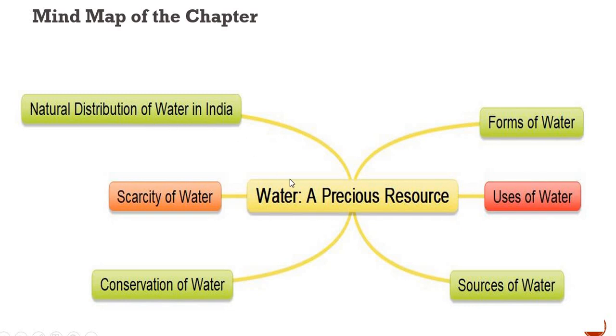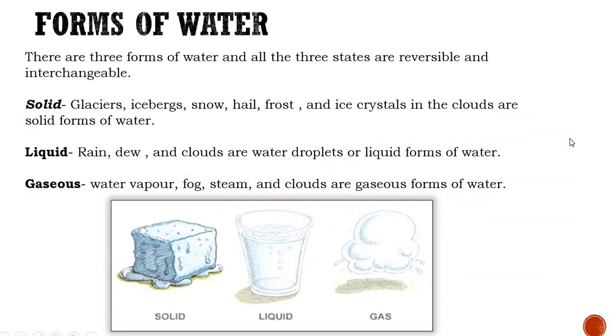In class 6 also you have studied this chapter on water, where you studied the diagrammatic representation of water availability on earth. You have even studied dams, conservation of water, and uses of water, and this chapter also deals with that. Let's start this chapter. In this module we are going to study about forms of water.